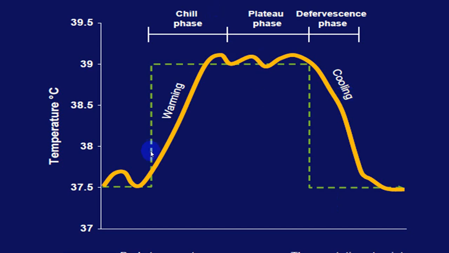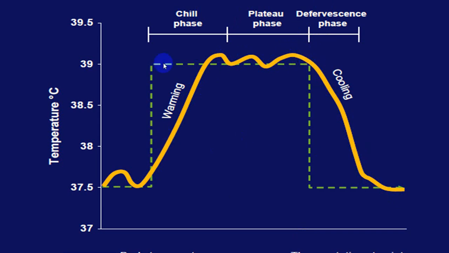Now in fever, we have a certain phase we call the baseline. Just it starts getting elevated. Then you get chills where you start getting a gradual elevation of body temperature. Then there is a maintenance phase, or we call it a plateau phase or sustained phase. And then you come across a defervescence phase where you start getting a loss of heat and body temperature comes down to normal. By and large, in any fever, you will have these three phases: warming phase, or chills phase; plateau phase, or sustained temperature; and then defervescence phase where there is a heat loss.